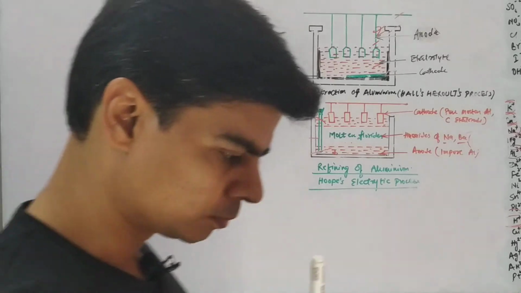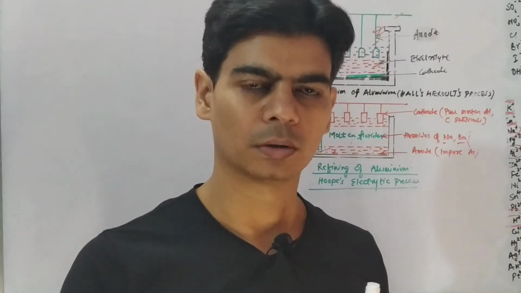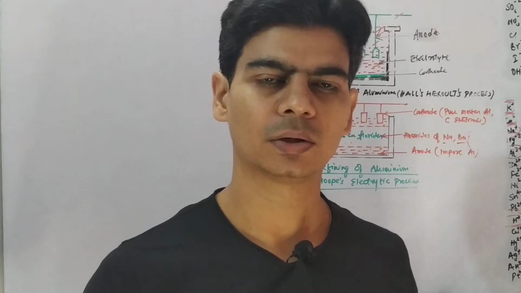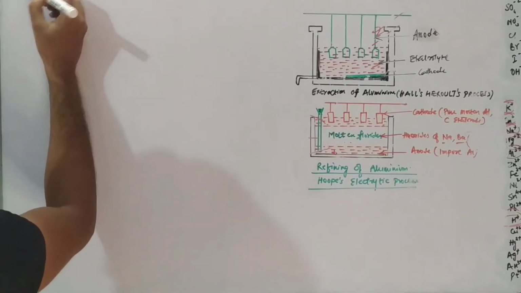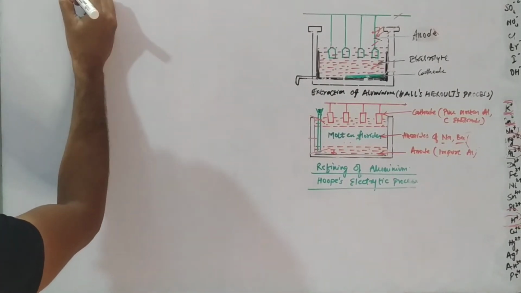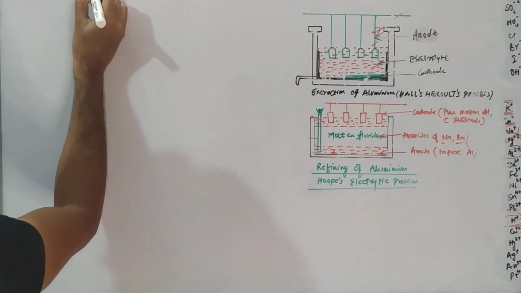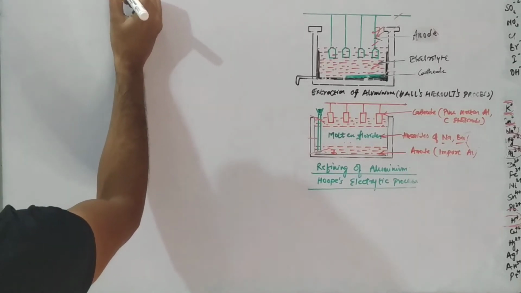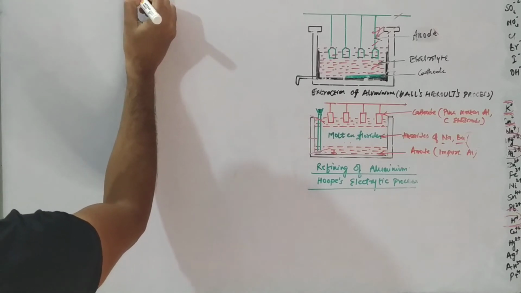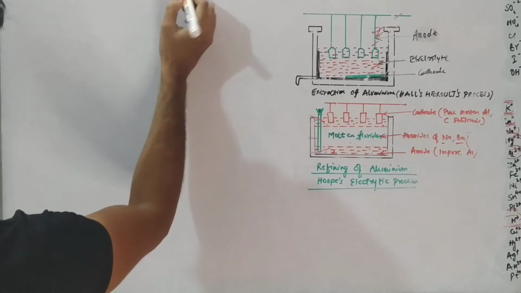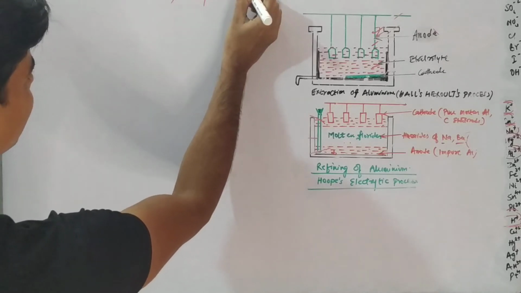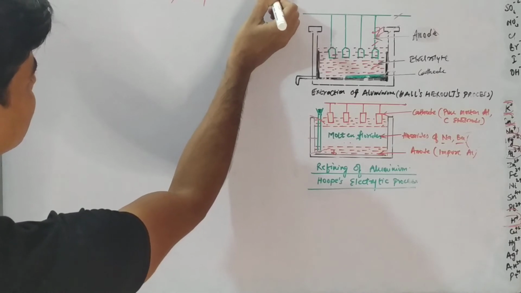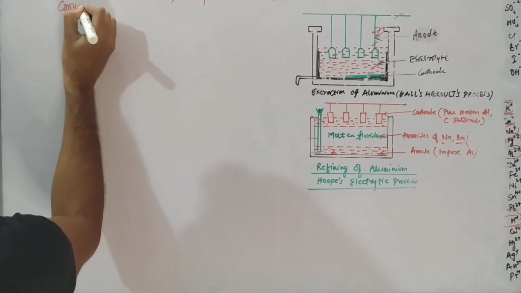So for aluminium, the ore is bauxite, and there are other ores of aluminium as well, which are bauxite, corundum and cryolite. The formula of bauxite is Al2O3.2H2O, which is hydrated aluminium oxide. Then you have cryolite, which is Na3AlF6.